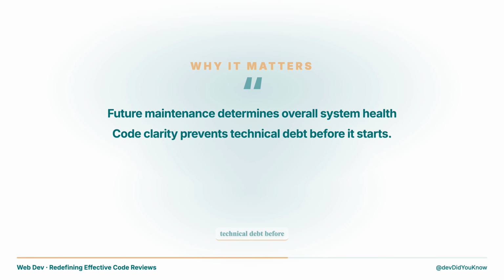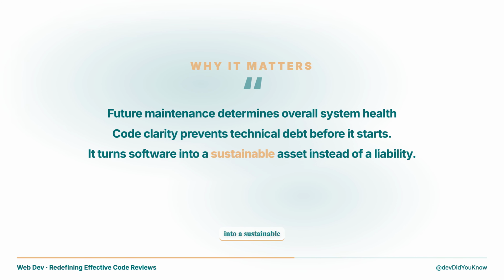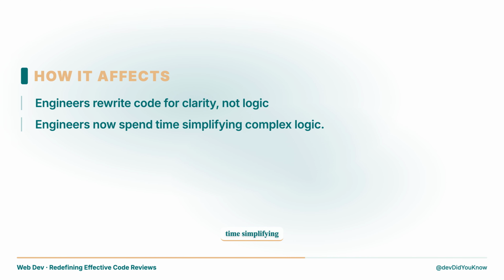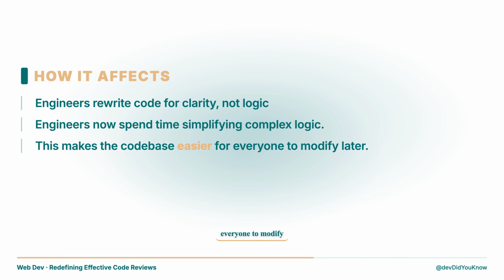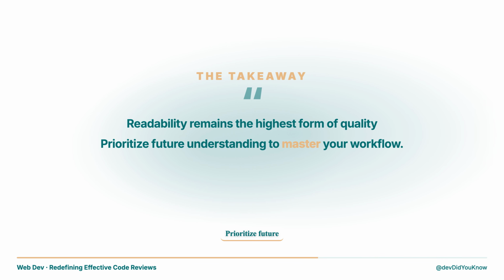Code clarity prevents technical debt before it starts. It turns software into a sustainable asset instead of a liability. Engineers now spend time simplifying complex logic. This makes the codebase easier for everyone to modify later. Prioritize future understanding to master your workflow.